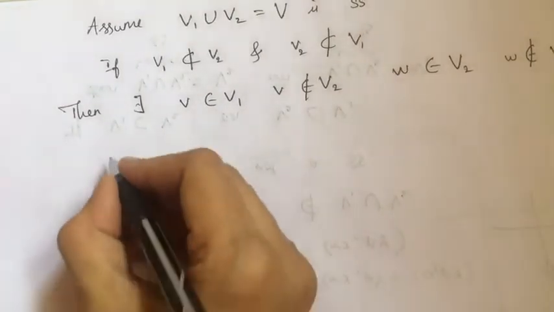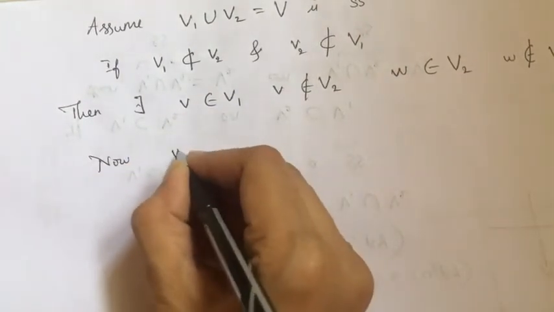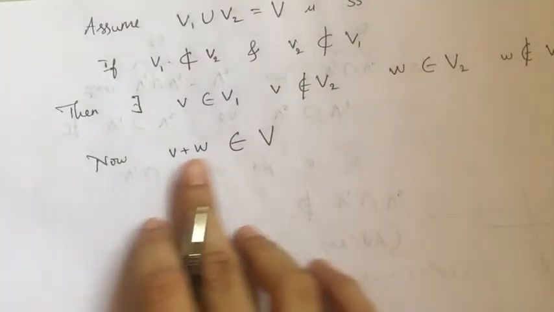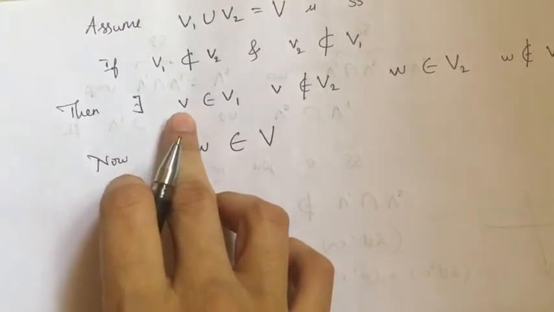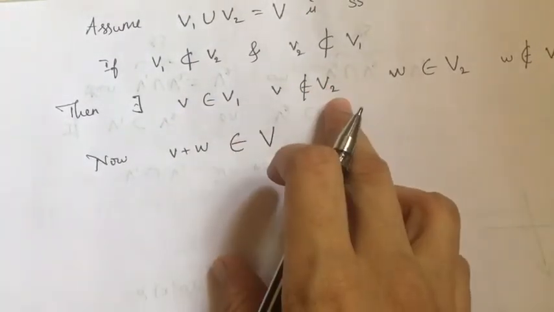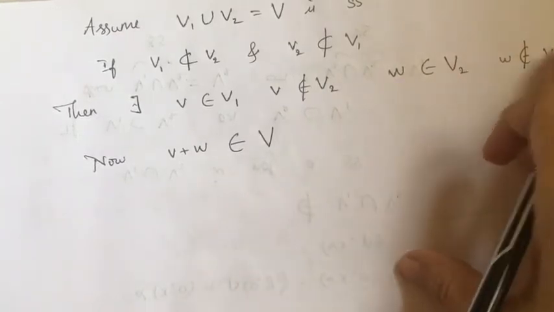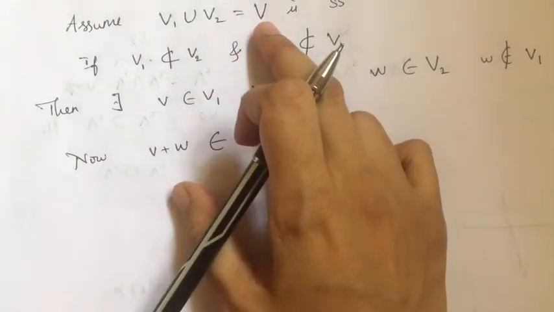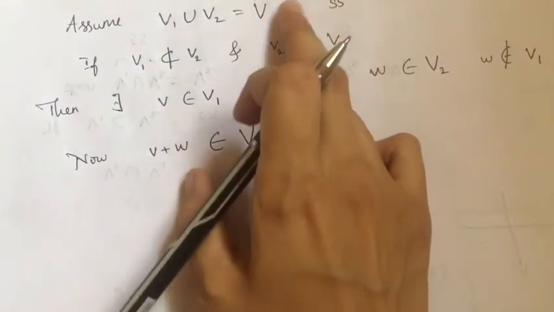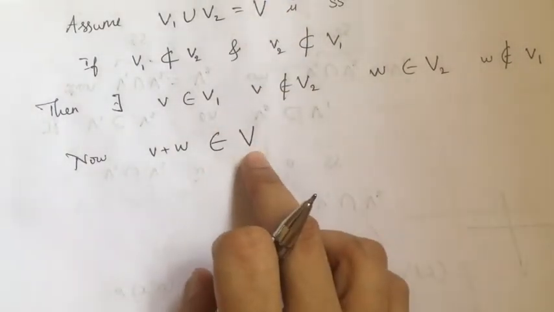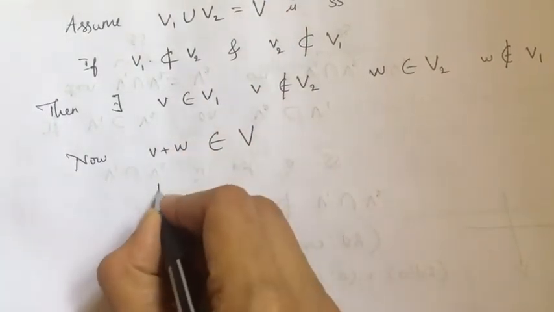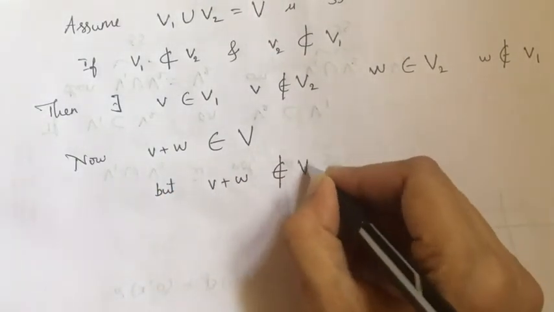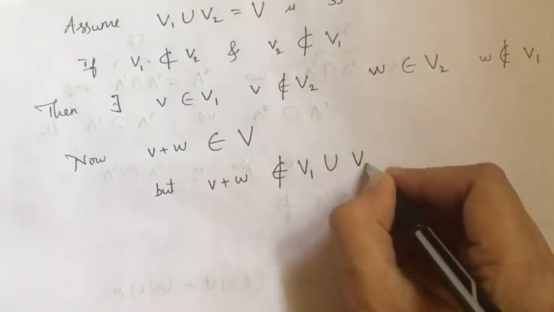Since V is a subspace, the vector v plus w is in V. But this vector v plus w does not belong to V1 union V2.